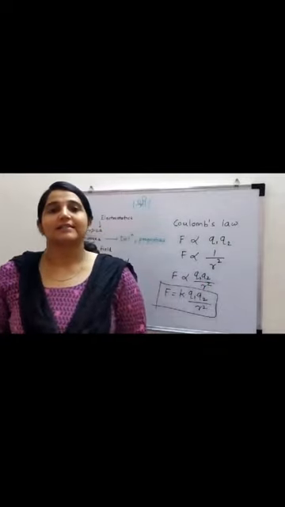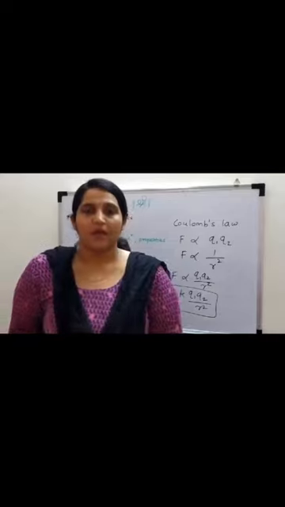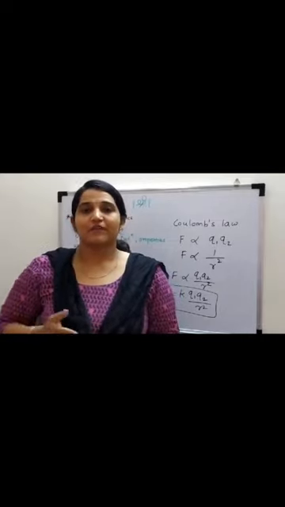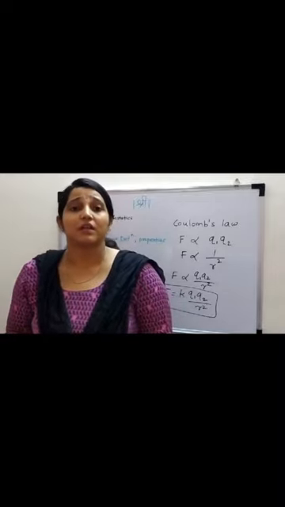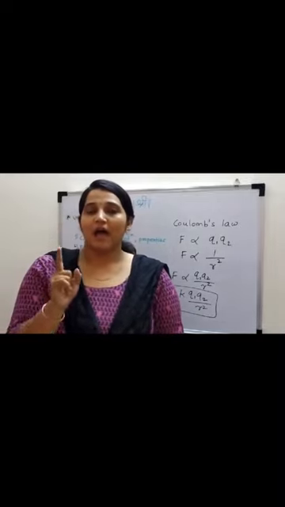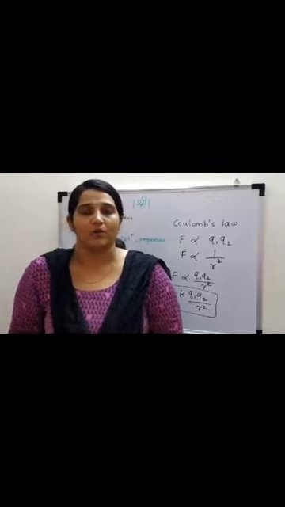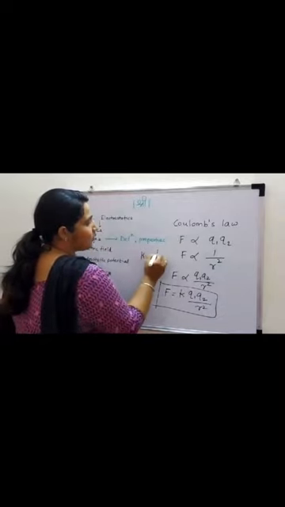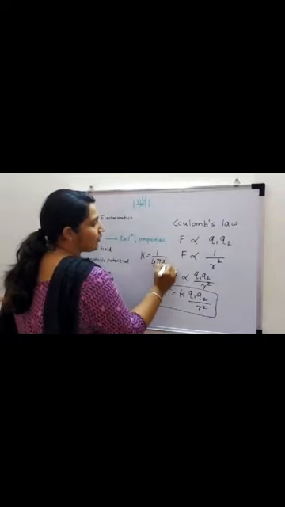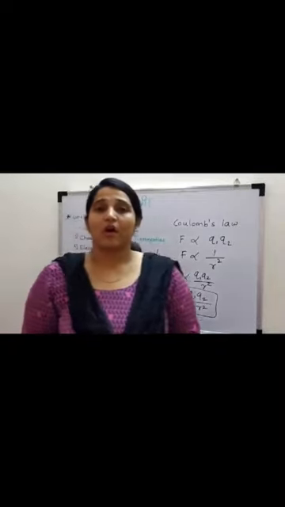Epsilon naught is permittivity. Permittivity means allowing something. If the charges are moving in a particular space or any other medium, the medium has a right to decide how much charge it can allow. So that is permittivity. So K is nothing but 1 upon 4 pi epsilon naught. This is a constant. This is about Coulomb's law.